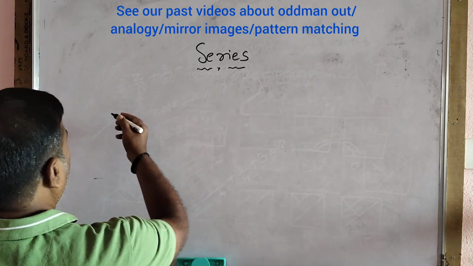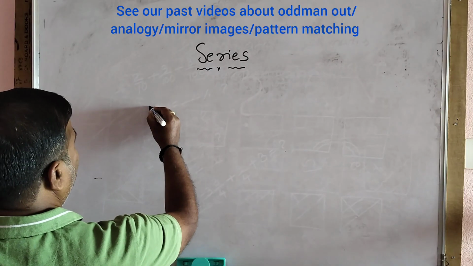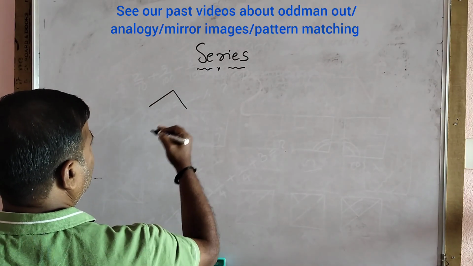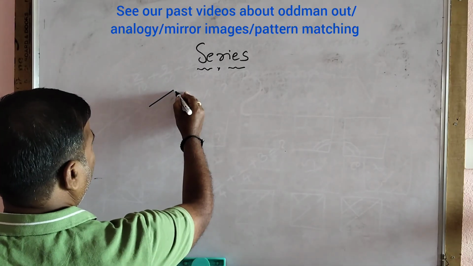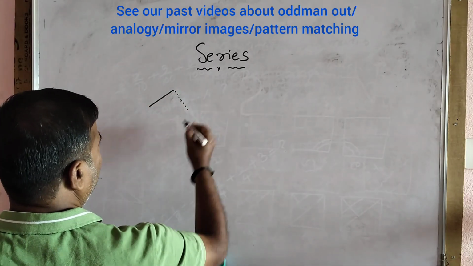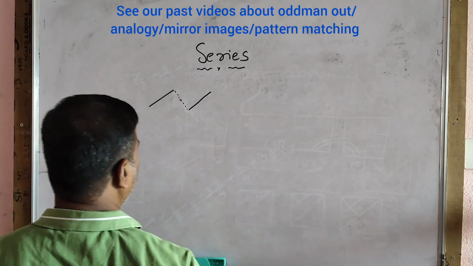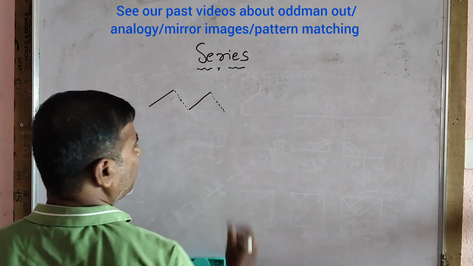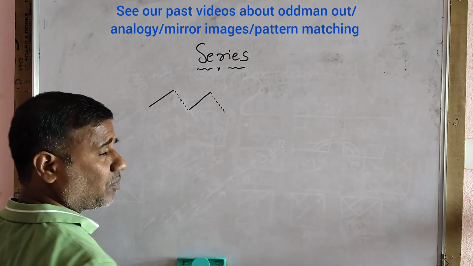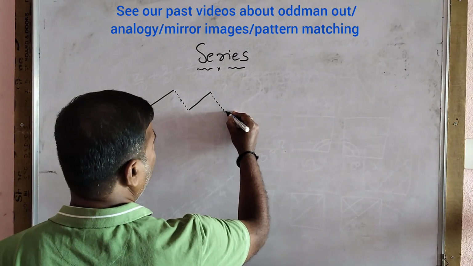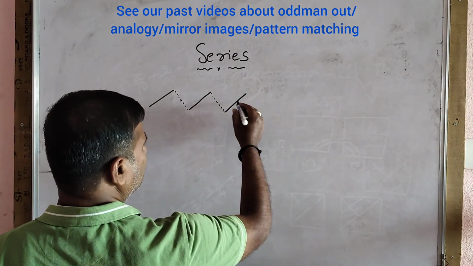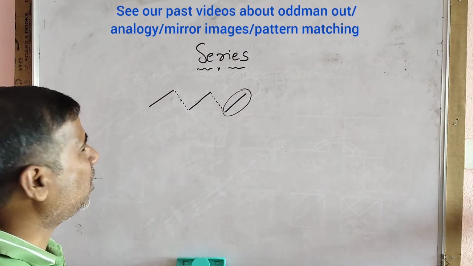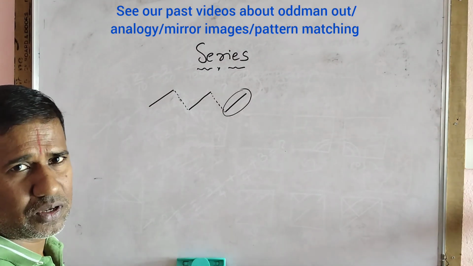You see, for example, if I draw a line like this, and next if I draw a line like this, if I draw a dotted line like this, and next I draw a line like this, next I have drawn a dotted line like this, then if I ask you what would be the next step, definitely everybody will say that you have to draw a line like this. So how were you able to say this? By seeing the previous steps.